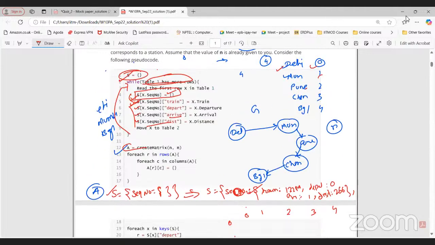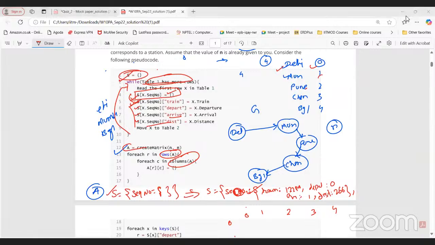Here you can see. Now for each R in rows of A, what is rows of A? What is columns of A? Yes, anyone? Sir, rows will be the station where it departs and columns will be the station where it arrives. Yeah, you can say that, but this will give me the list of the stations, right?